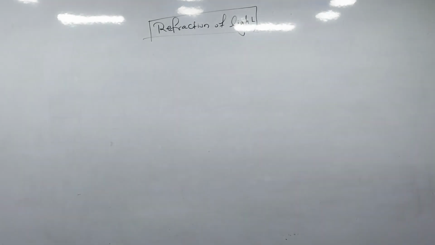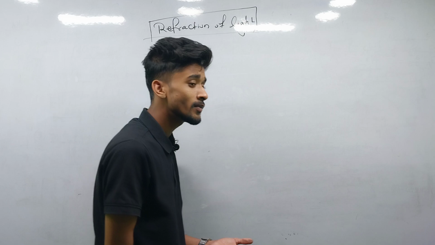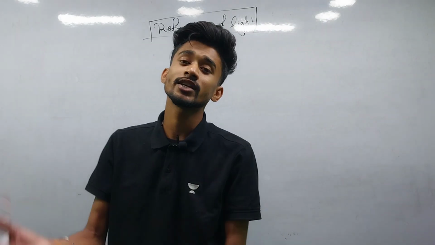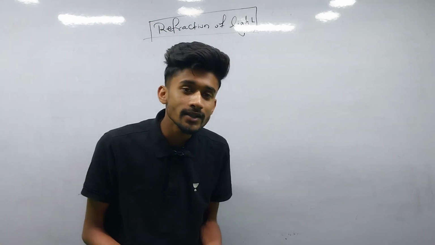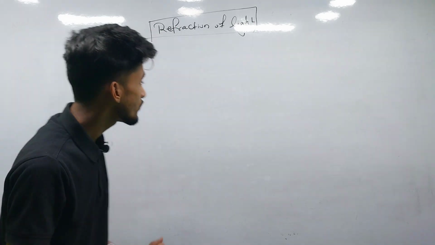But in refraction, what is meant by refraction? In refraction there are two transparent media. If the rays of light go from one transparent medium to another transparent medium, they slightly bend and the direction changes. That phenomenon is known as the refraction of light.